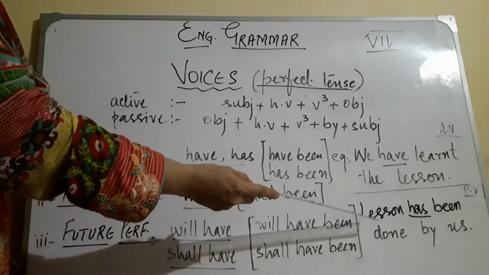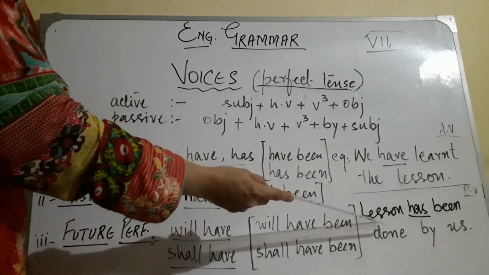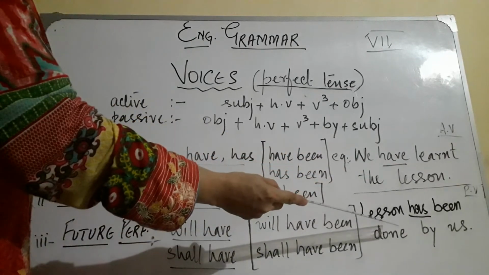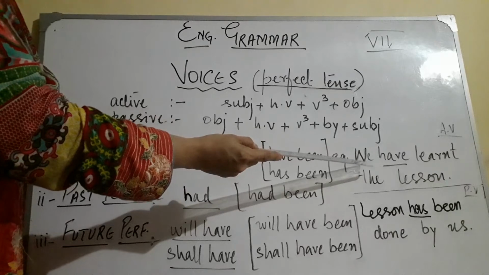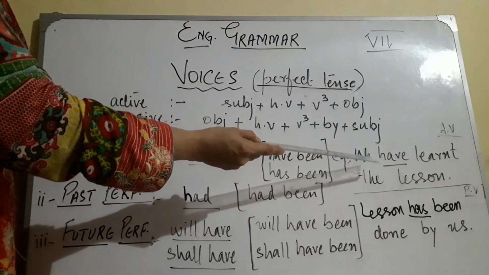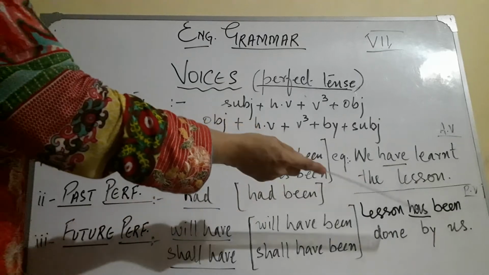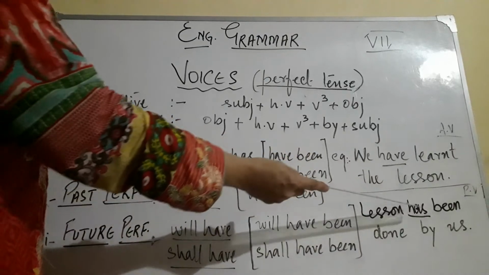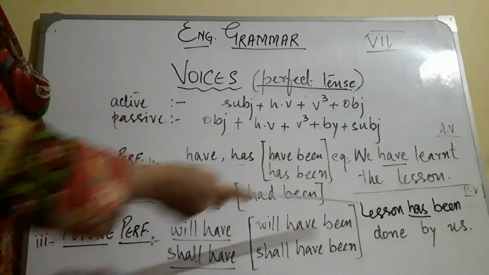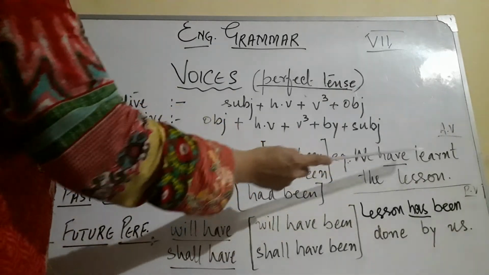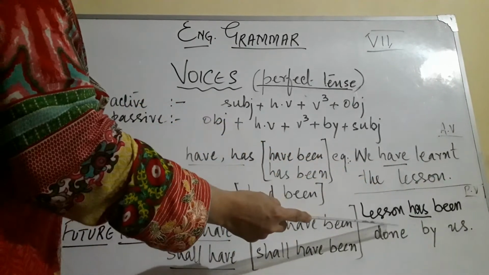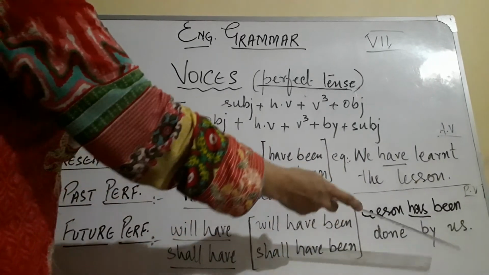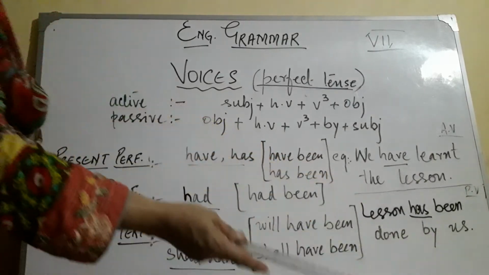When you change it into passive voice, it will come in the beginning, lesson, then has been, not have, because lesson is singular and we use have with plural noun or first person, I or we, and you, second person. But here it is singular, so instead of have, you will use has, and when you change it into passive voice, then has been will be added. The helping verb is has been. Lesson has been, third form of the verb, preposition by, and then our subject.